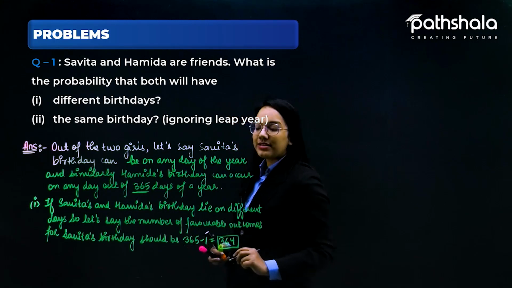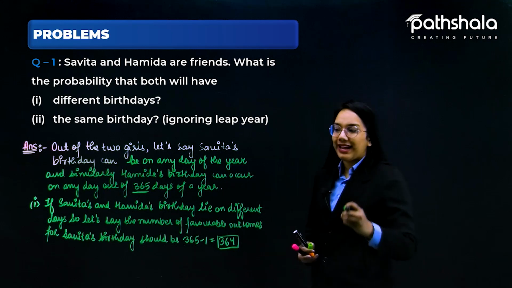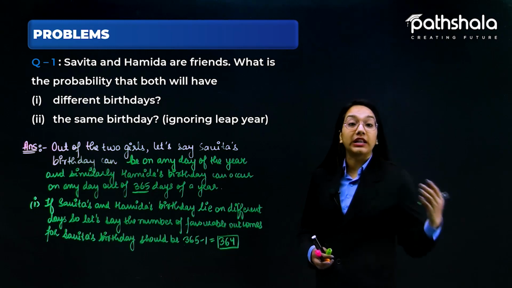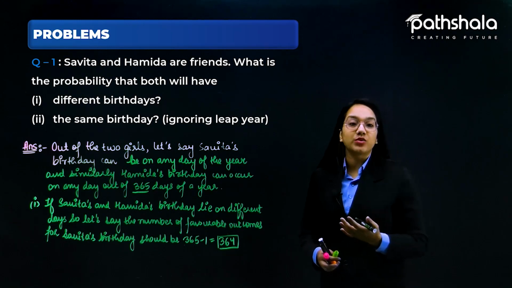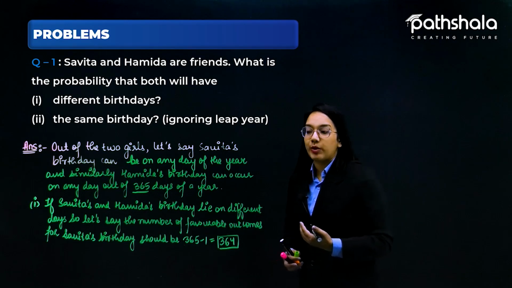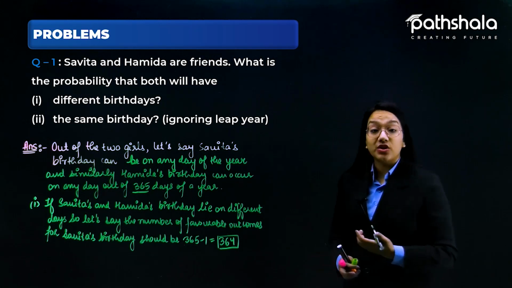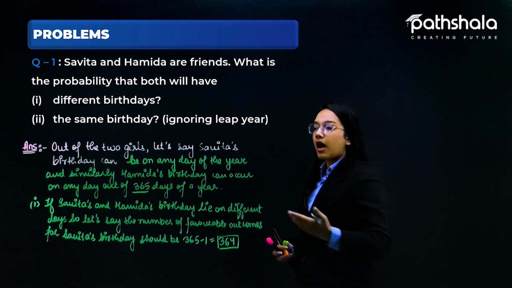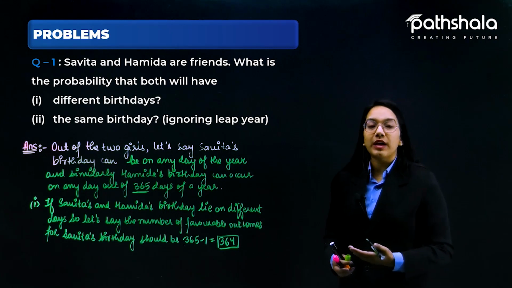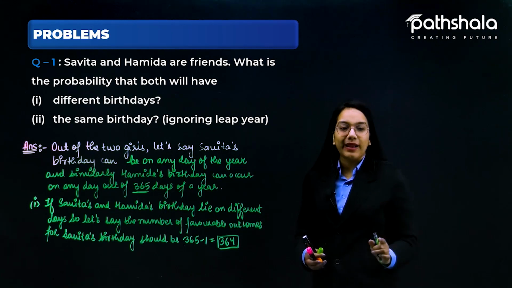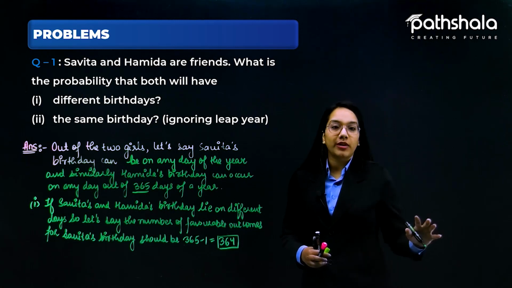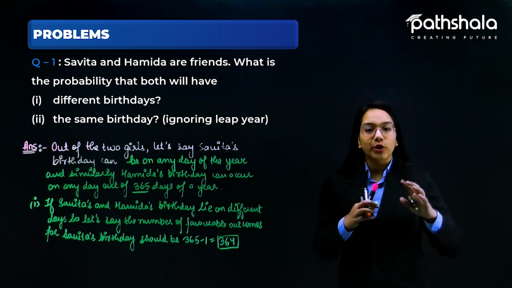What does it mean? It means that if Hamida's birthday is lying on a Tuesday, then except Tuesday we are counting the other days, which is 365 minus 1, equal to 364. So the number of favorable outcomes for Savita's birthday should be 365 minus 1, which is 364, because we are subtracting the one day on which Hamida's birthday is occurring. We subtract that outcome from the total number of outcomes.